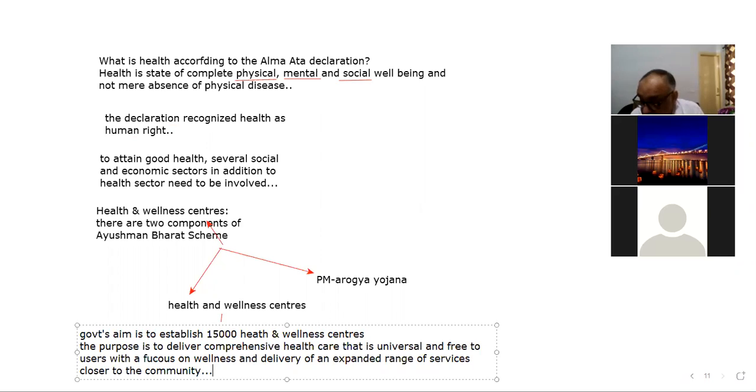I hope this point is clear to you, right? So one is to open the health and wellness centers, 1,50,000. We need one more zero here, that's wrong. 1,50,000 health and wellness centers are to open. So this is about the health and wellness centers.